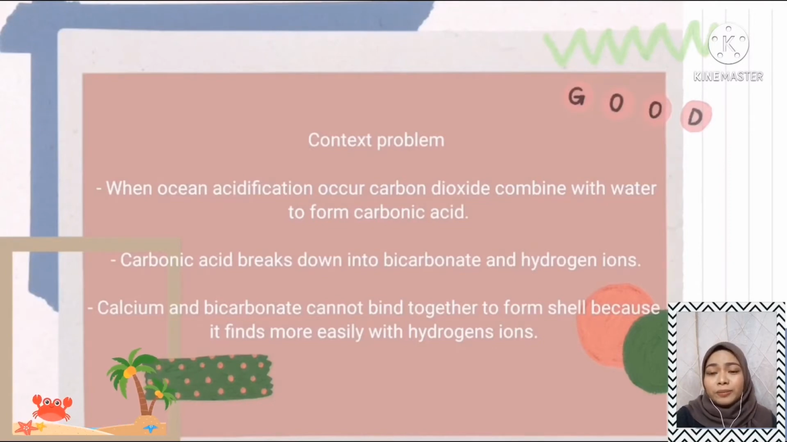This makes them unable to form shell, so the animal has to find more energy for building their shell and has less energy for finding food. That means it's harder to grow and more will die off before they get big. Therefore, it will affect the growth and reproduction of marine life. However, it becomes worse. It can lead to extinction.